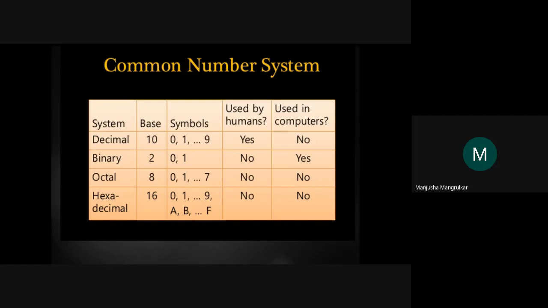Again, the hexadecimal number system has base 16. Its digits are 0 to F, meaning 0, 1, 2, 3, 4, 5, 6, 7, 8, 9. After 9, it does not go to 10 as in a decimal number; it continues with A, B, C, D, E, F, up to the 16th symbol. So that is called the hexadecimal number. F is equal to 15; it represents 15 of the decimal number. We are also not comfortable with it, and the computer will also not understand it.